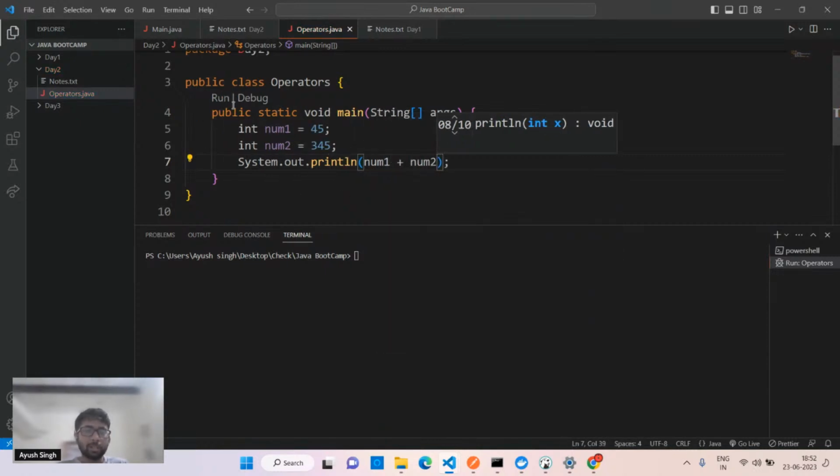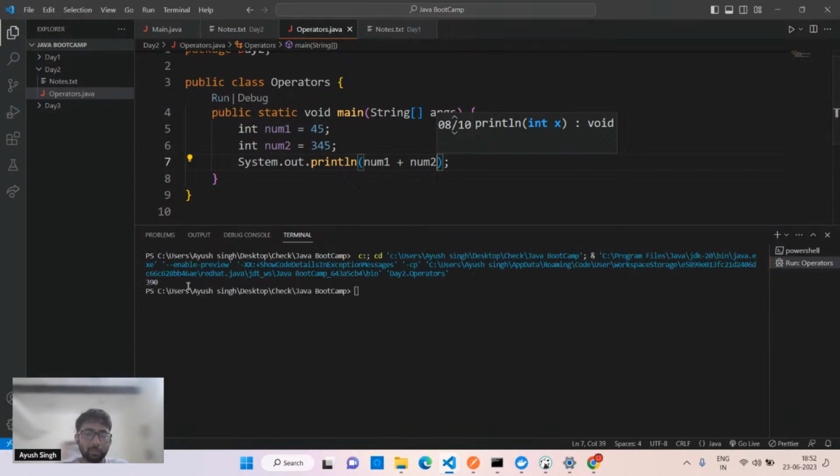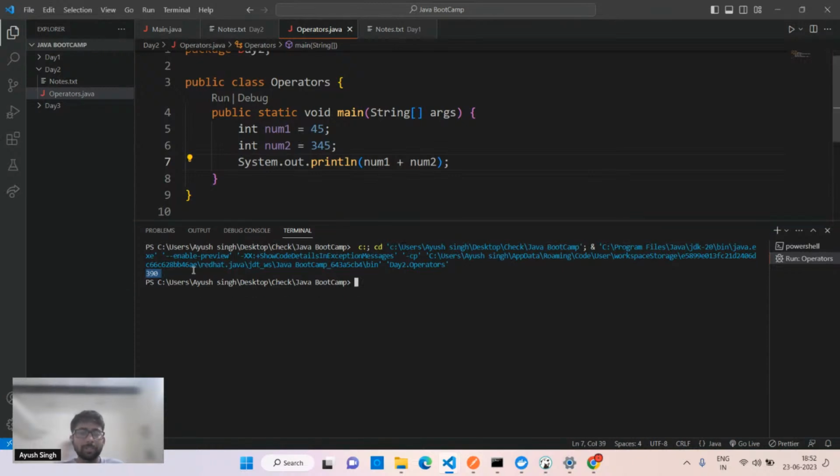If you don't know, here I have to simply click on run. That's how it works. VS Code is quite easy to execute. So you can see the output. The font size is a bit low, but if you can see, we have 390. Just after the blue lines, that is the command being used, we have 390, which is the sum of 45 and 30.